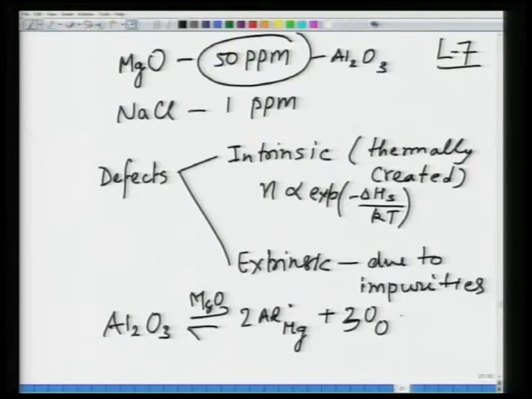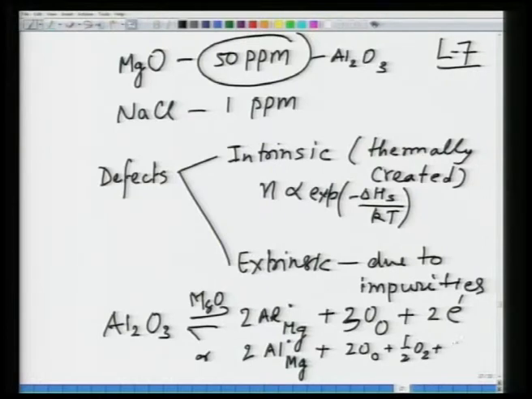In that case, it will give rise to another 2 electrons, so any of these two reactions is possible. The bottom one is most likely.